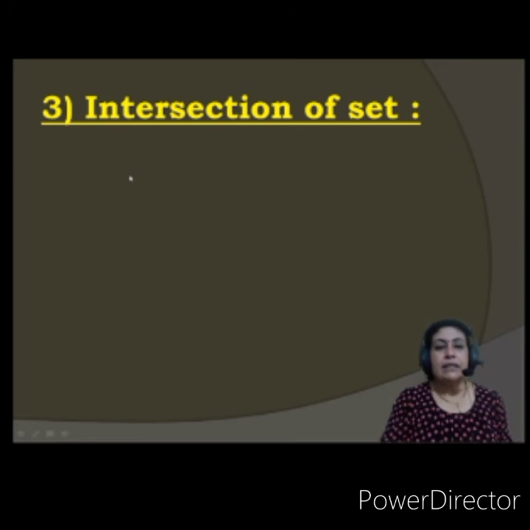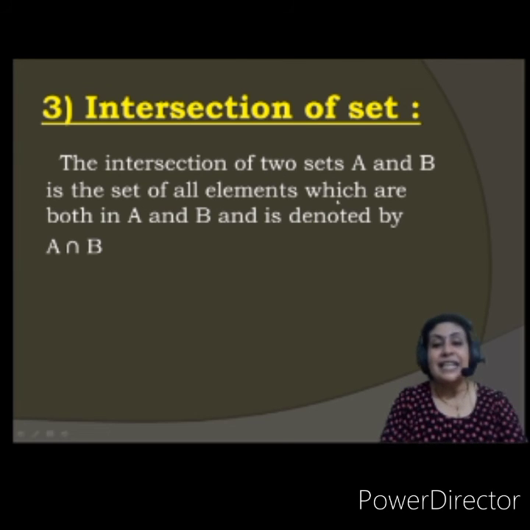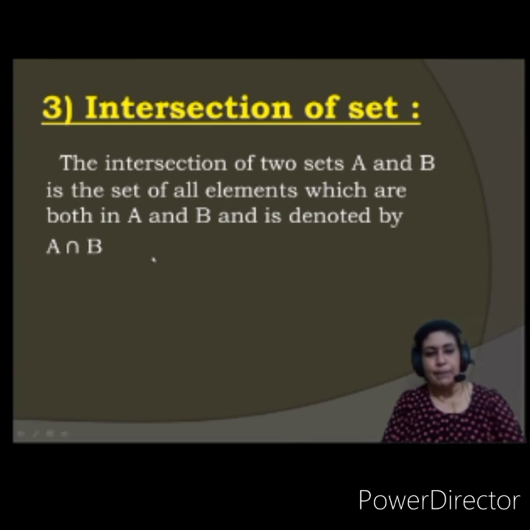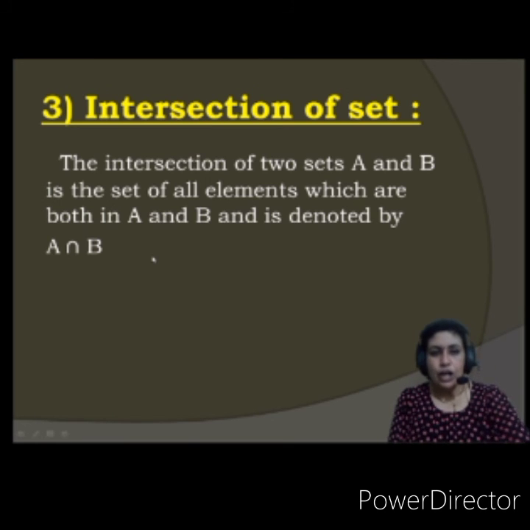Now let us see the next operation on sets, that is intersection of sets. What is intersection of sets? The intersection of two sets A and B is the set of all elements which are both in A and B and is denoted by A intersection B. It means the common elements of A and B. It should be in A as well as in B. Not like union.